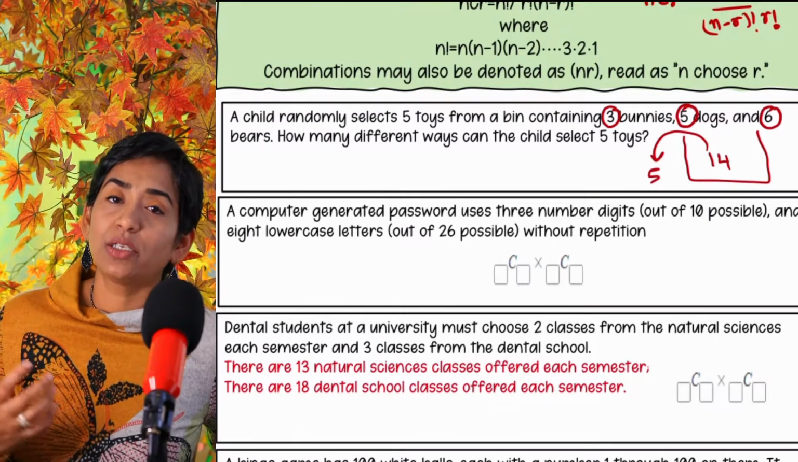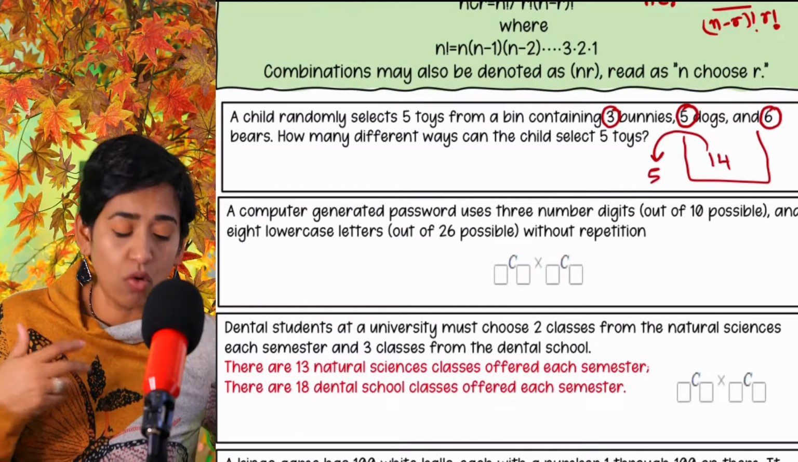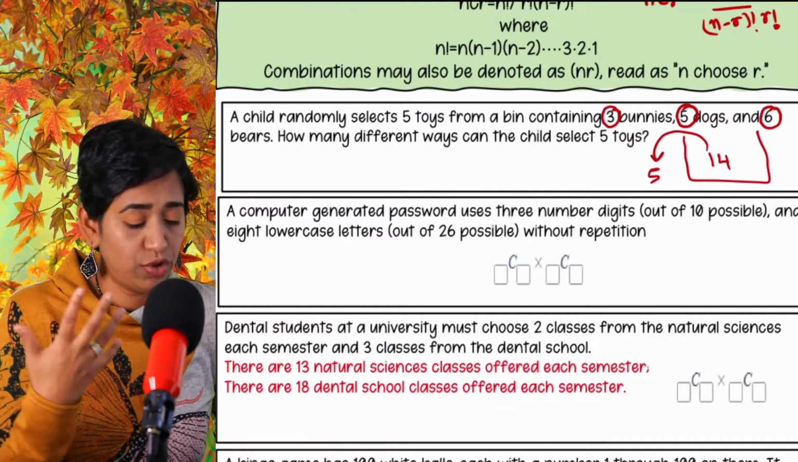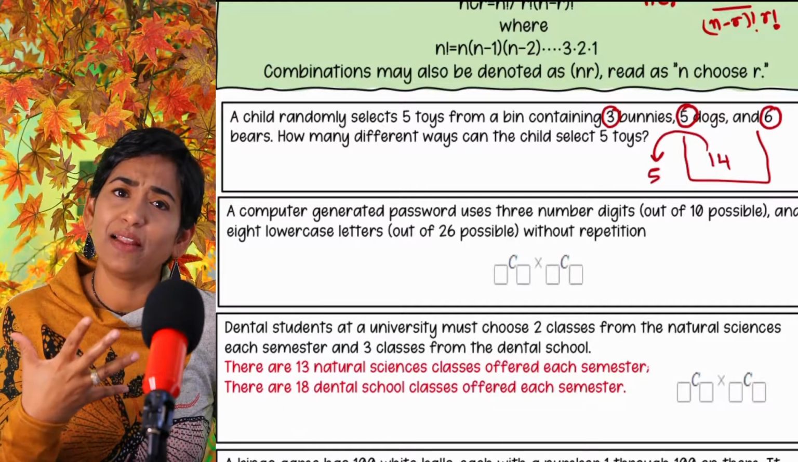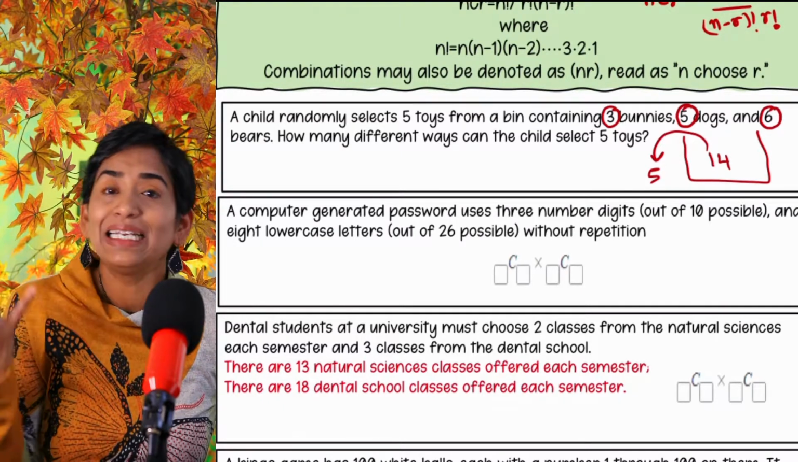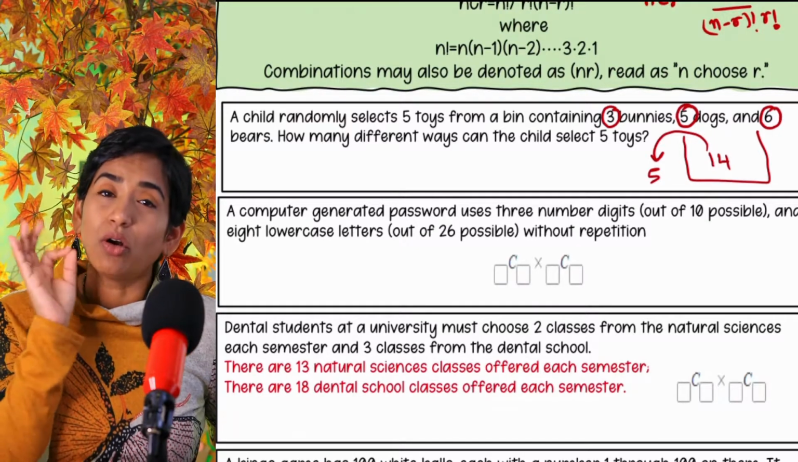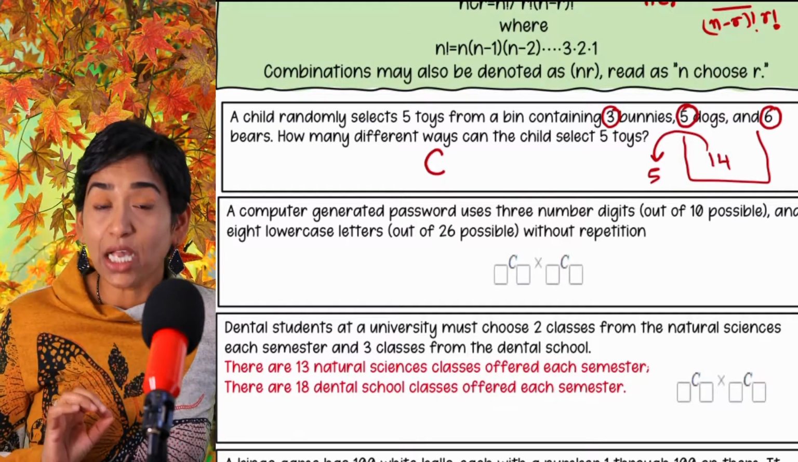Again, let's say the child picks 3 bears, or do we have bears? Yeah, 3 bears, 5 dogs, or 2 bunnies. Does it matter which bunny comes first? No, it does not. It's like a salad bowl. You're putting everything in the bowl. It doesn't matter. The order does not matter. So as soon as you know that the order does not matter, you know it's a C, which is combination.